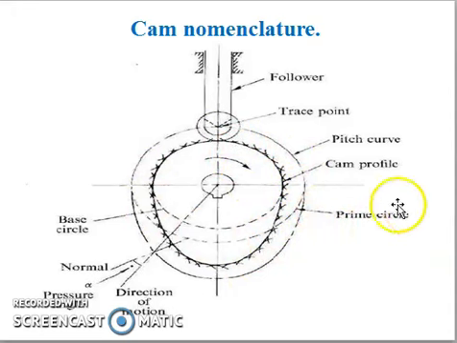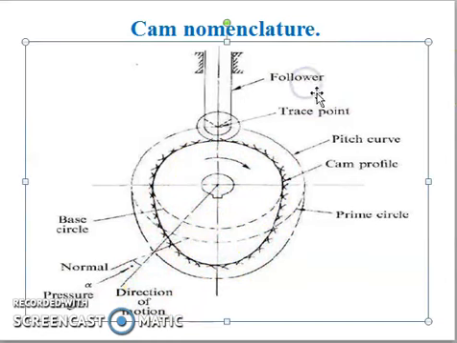Okay, I will explain how to calculate the prime circle and how to calculate the base circle. We have formulas to calculate the prime circle and base circle, and in the next class I am going to give the details about them. And the normal or pressure angle, you can calculate the phi. Then the direction of motion, in which direction it is rotating, either clockwise or anti-clockwise. Now the cam and follower nomenclature we are discussing. So this is the follower and this is the cam. This is the tracing point, and that outer line is called the pitch curve. This is the cam profile.